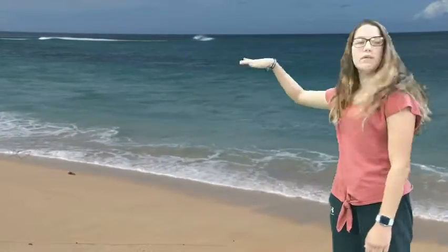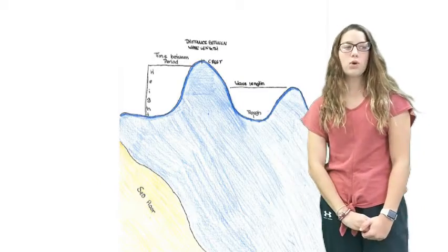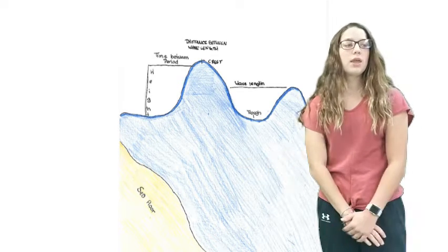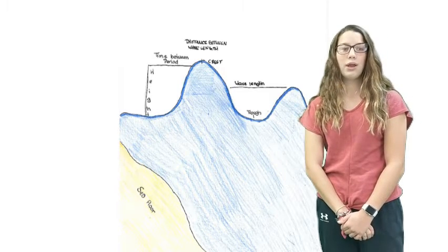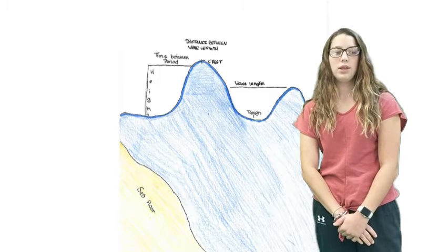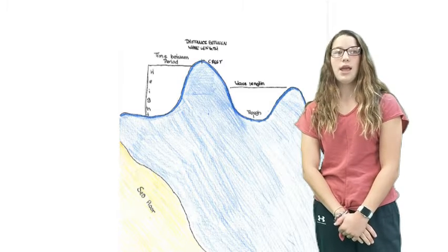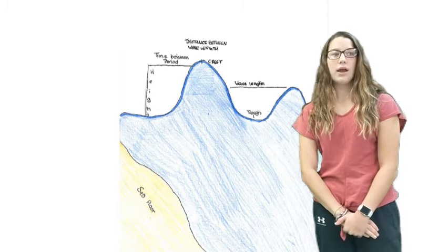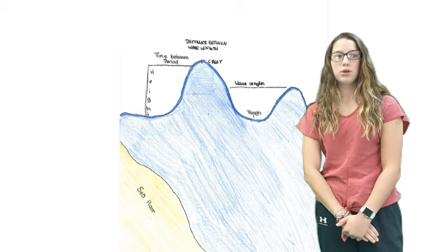There are several parts of waves that help us predict and understand their impacts on the coastline. The top of the wave is called the crest, and the lowest point between the waves is called the trough. The distance between crests is called the wavelength. The time that elapses between one crest reaching a location to when the next crest reaches that same location is called the period. Wave height is determined from the distance from the crest to the trough.